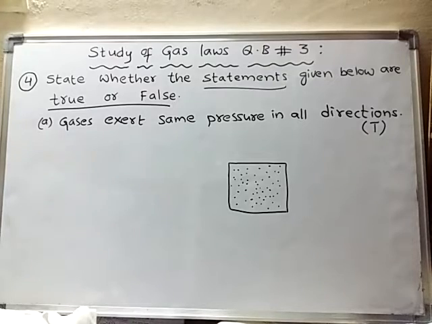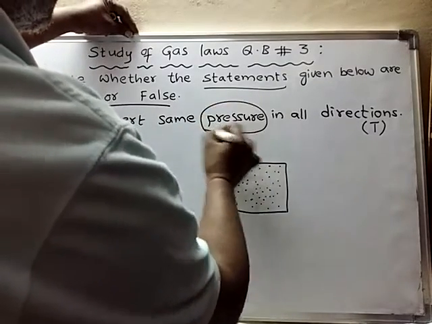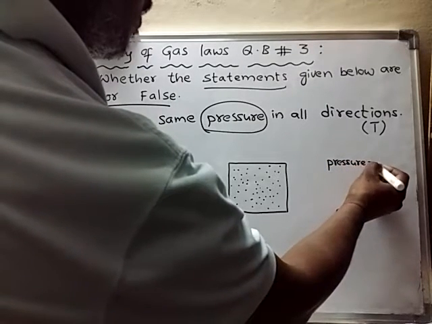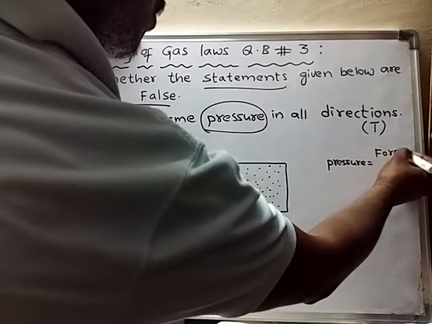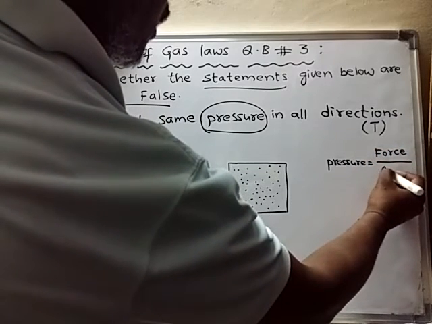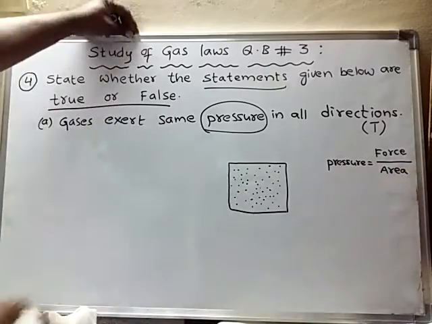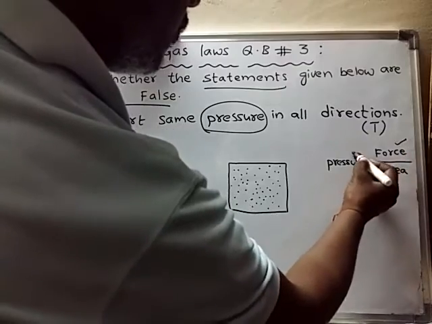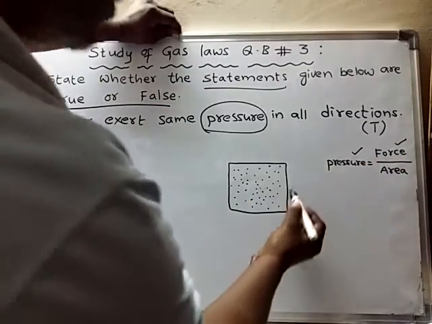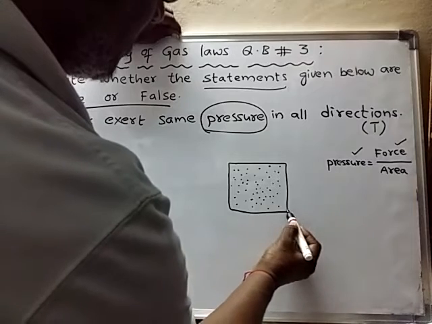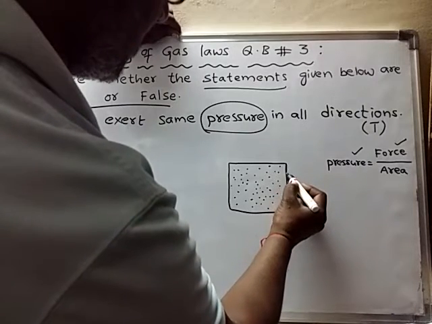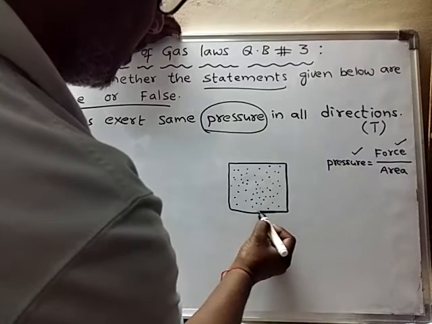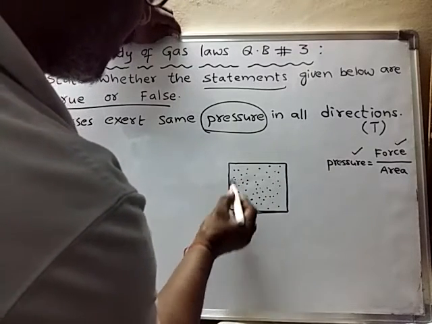Now, what is pressure? Pressure is nothing but force acting per unit area. Suppose the force is the same, then the pressure will be the same. Because if you take a unit area, and this will be the same area, and this will be the same area.